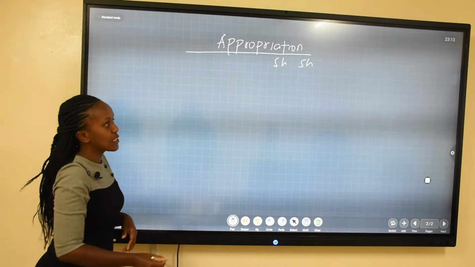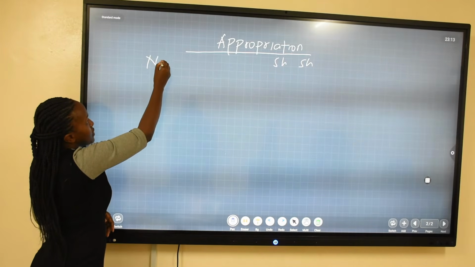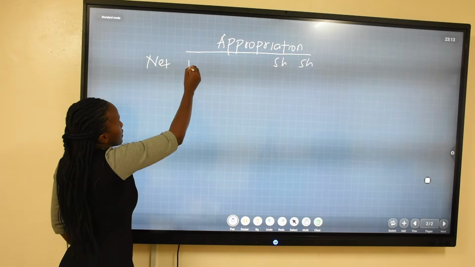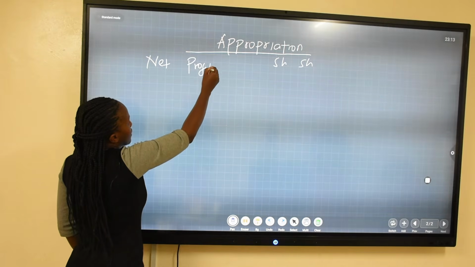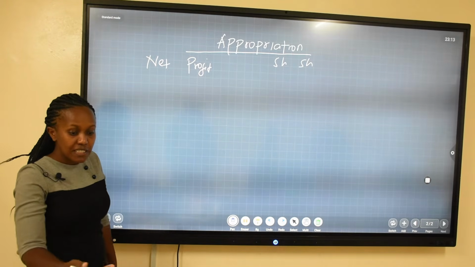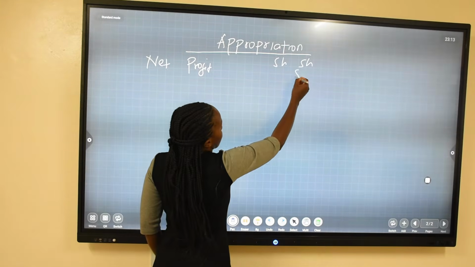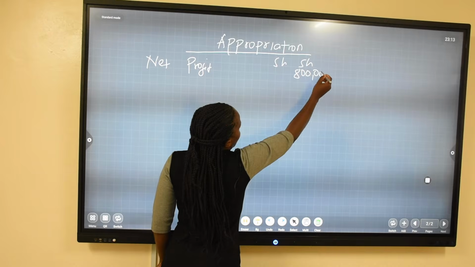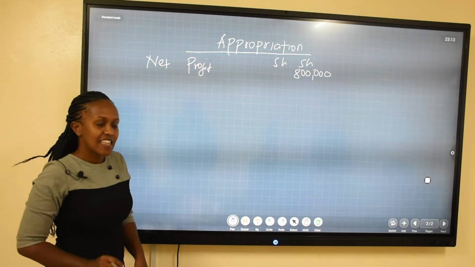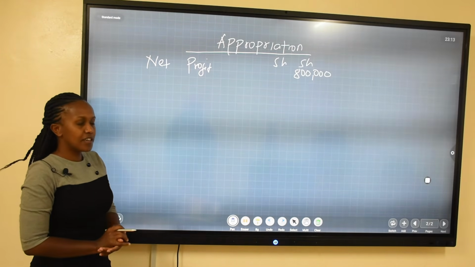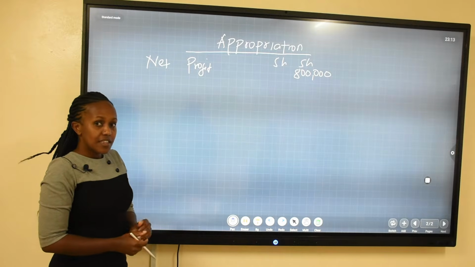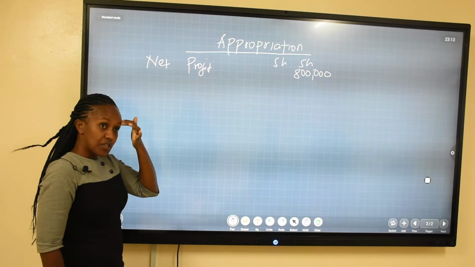We are going to begin with net profit. The net profit we are given in our question is 800,000. So we are saying that there are three things affecting this appropriation account.